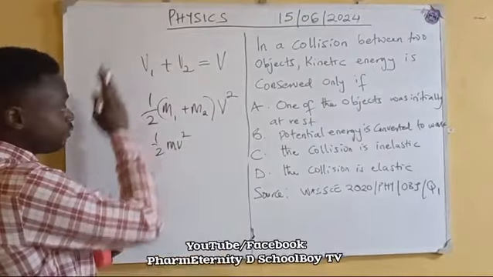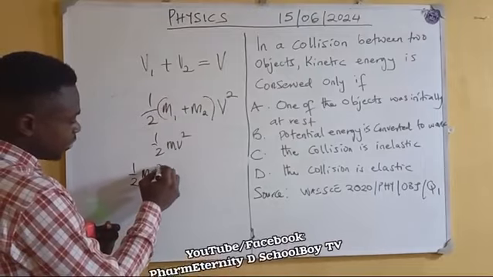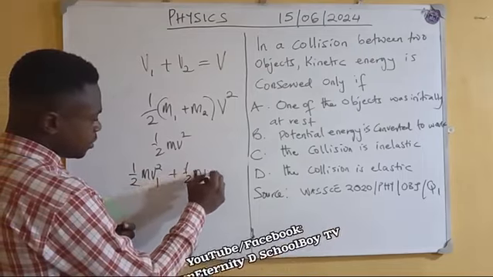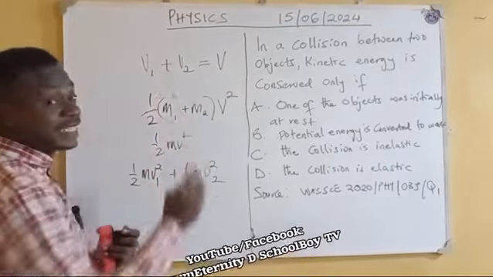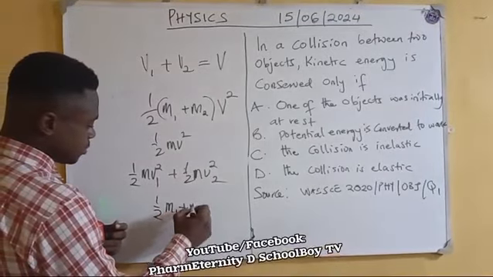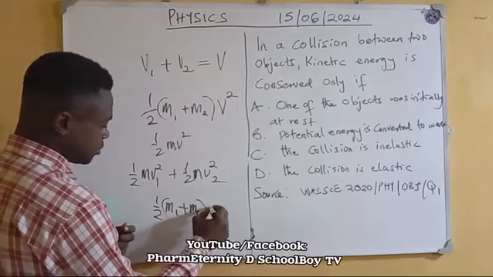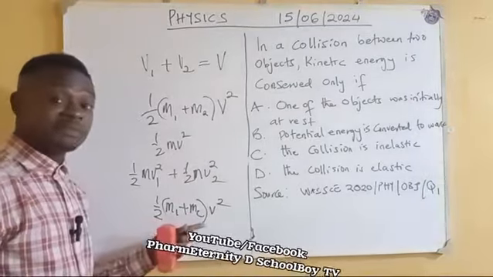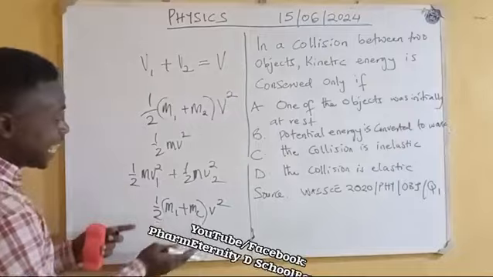So for the first body, the kinetic energy is this, and for the second body, the kinetic energy is this. But because the velocity is the same after the collision, you now have half m1 plus m2 v squared. This is inelastic collision.